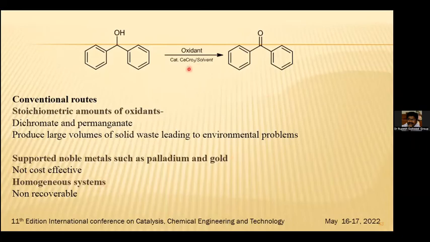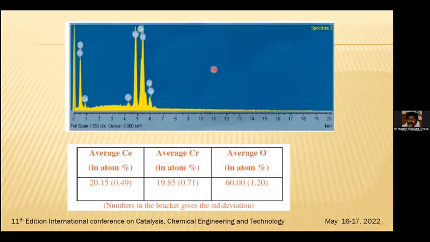So we are moving towards the use of cerium chromium oxide, which is an ABO3 type of mixed metal oxide. On average, when we calculate, the amount of cerium was found to be 20.15, chromium 19.85, and the remaining part was oxygen. The bracketed amounts of the calculations have been given with standard deviations.